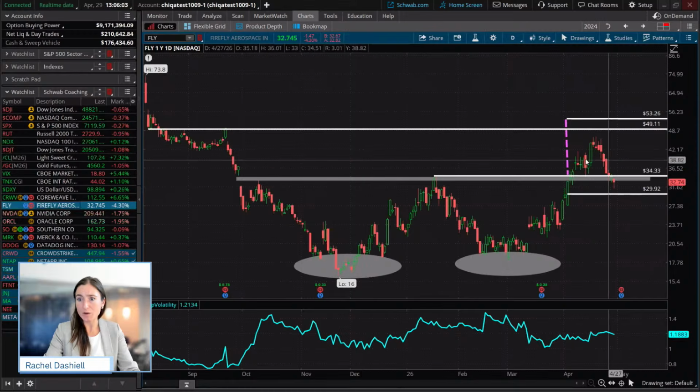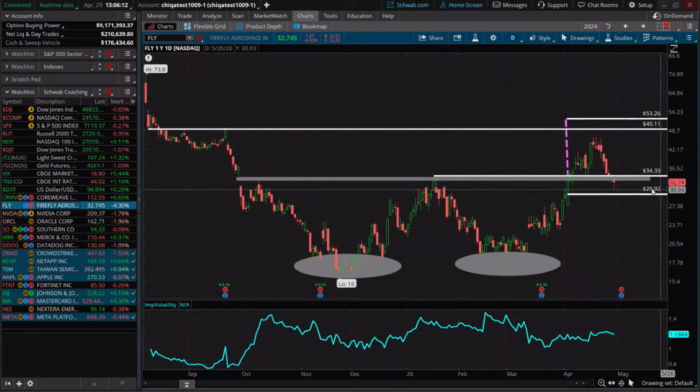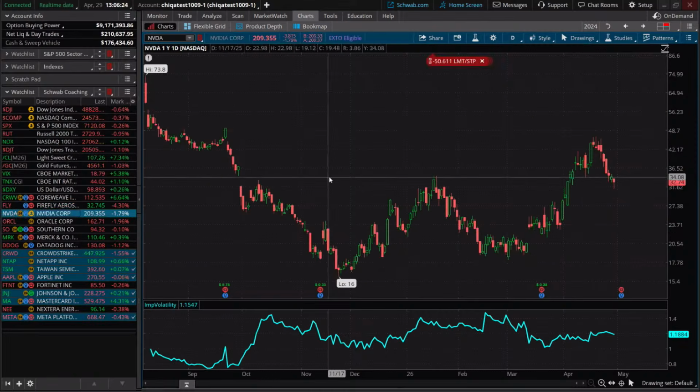FLY is another one that we got stopped out of. We took a 2% break on the entry and we moved up our stop actually. So our stop originated right around 29.92. We moved our stop to the initial breakout point. So we ended up getting stopped out a couple days ago on that one as well.